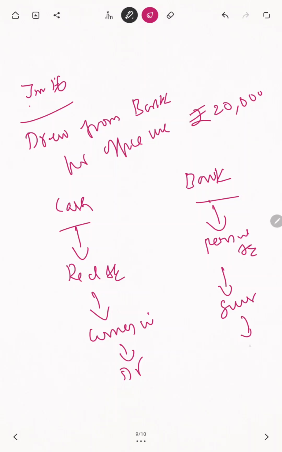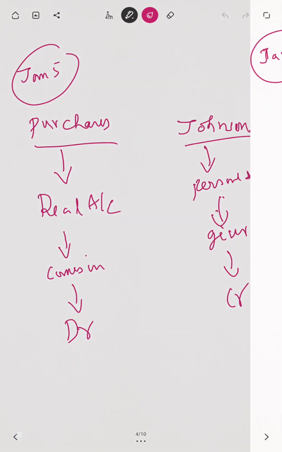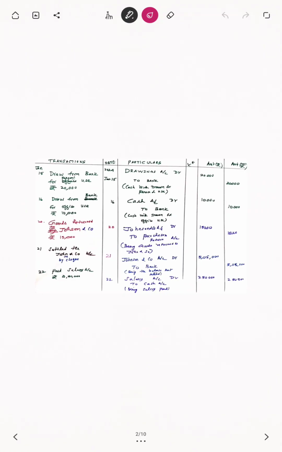So credit the giver. Now you see, student, one is cash, another one is bank. You have to understand everything, because without understanding you can't study. So see here, cash account debtor to bank. Correct? Fine. Successfully over.